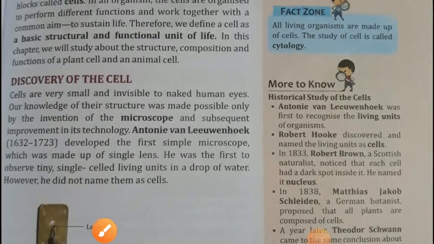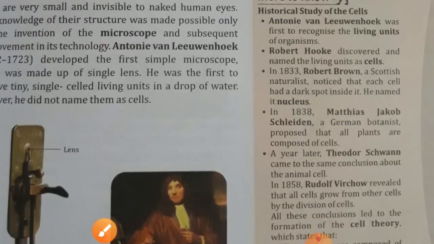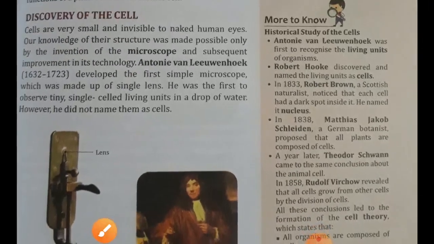The next topic is the discovery of the cell. To understand the discovery of the cell, you have to read about who discovered the cell and who gave the name cell. So students, first of all, you read this history of the cell. Here I am zooming in, you can see.